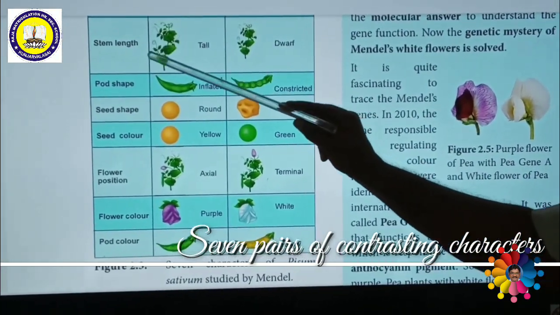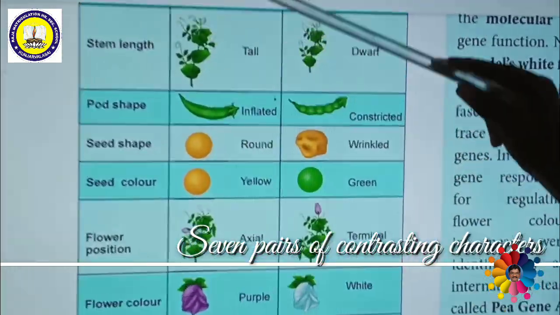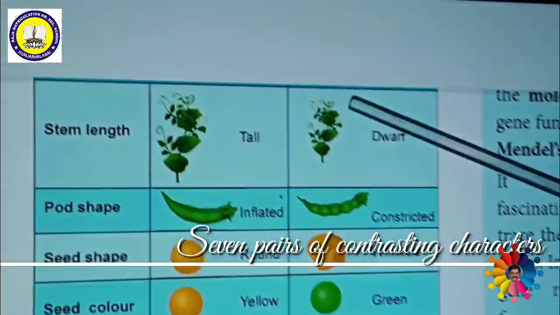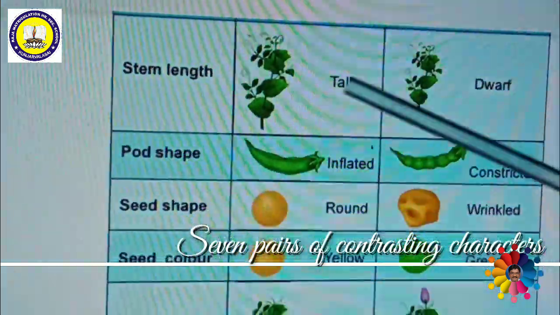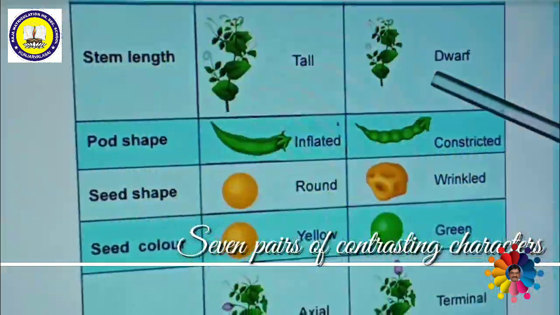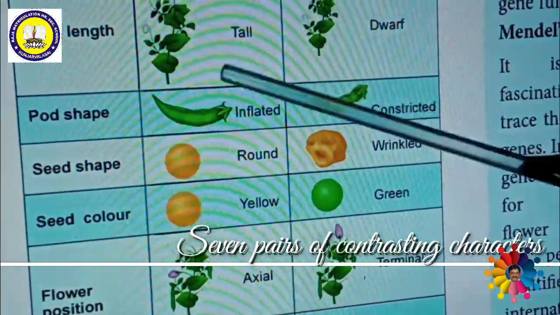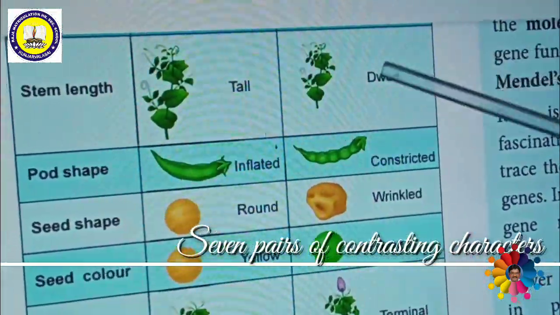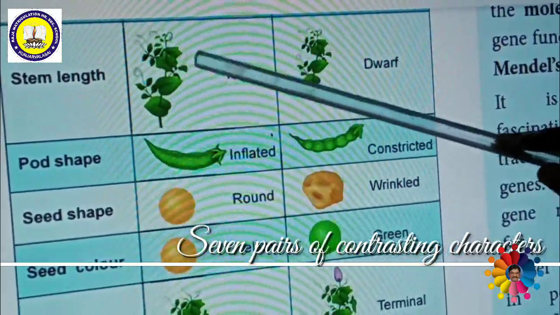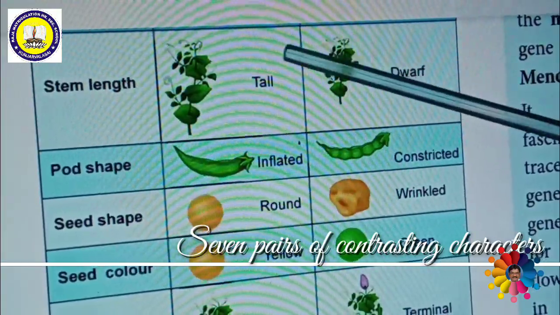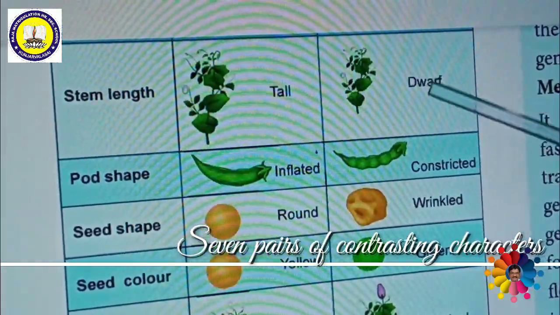For example, the length of the stem: some of the plants are very tall, some are very dwarf. Dwarf means short. Both are pea plants only, but within the pea plant some are very tall, some are dwarf. Tall plants are dominant over dwarf plants. So this is the dominant character, this is the recessive character. So this is a contrasting character.